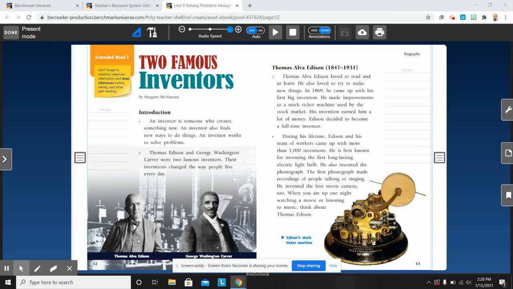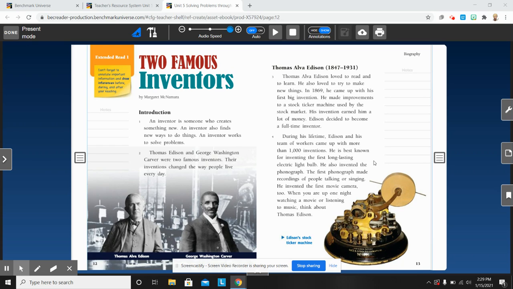So here's a picture of Thomas Alva Edison and a picture of George Washington Carver. And there we see a picture of Edison's stock ticker machine. So it sounds like these two guys were very busy. They worked to invent lots of things. So I've read about how inventors work to solve problems. When I reread paragraphs 3 and 4 about Thomas Edison, I can see how they were working to solve problems.